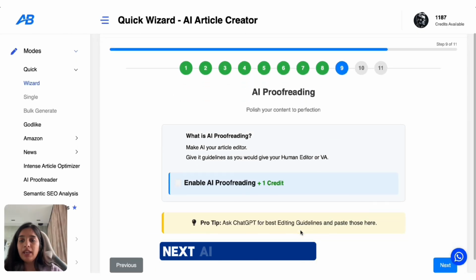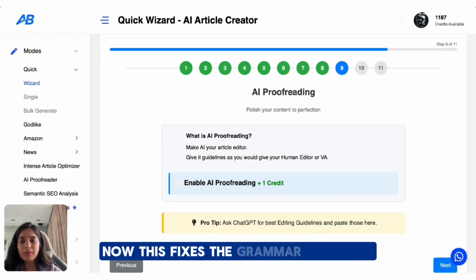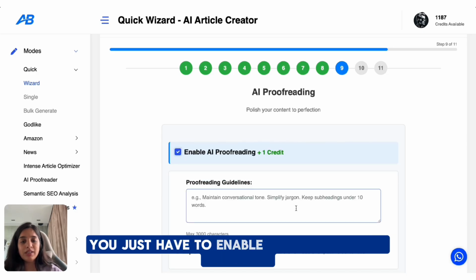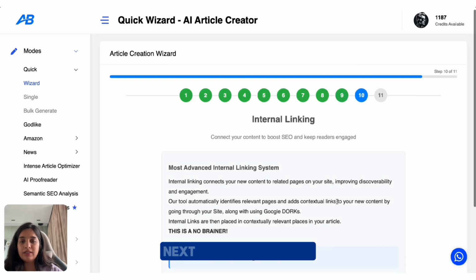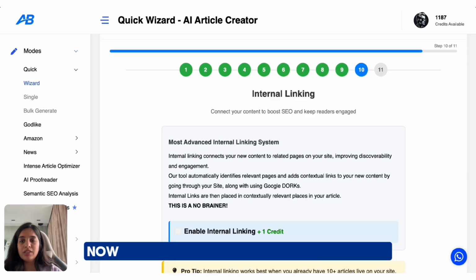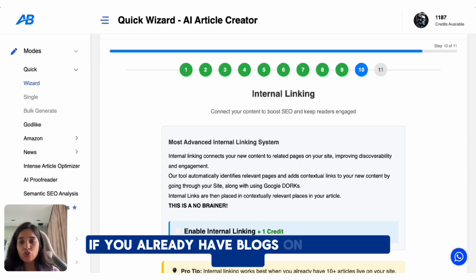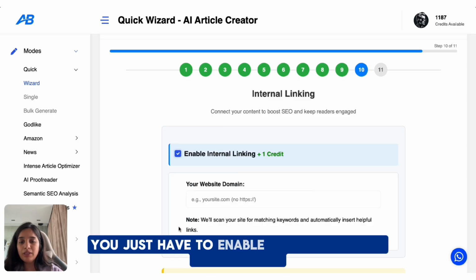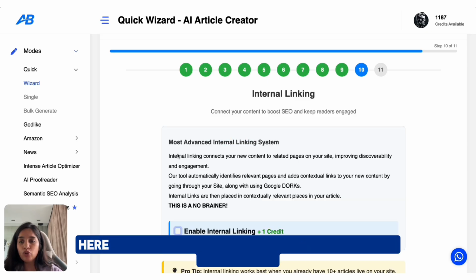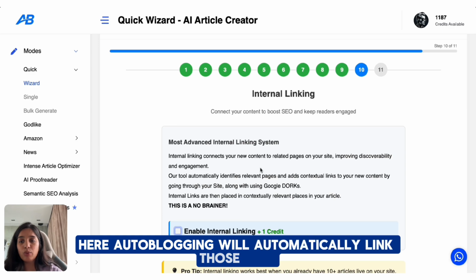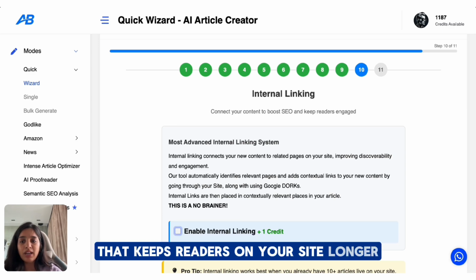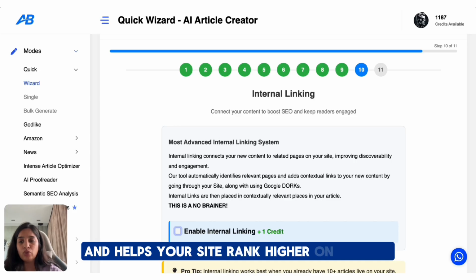Next, AI proofreading. Now this fixes the grammar and flow so you don't need to edit anything manually here. You just have to enable this and leave a note here. Next, internal linking. Now this is a great feature for SEO. If you already have blogs on topics like budget travel or travel safety, you just have to enable this and drop in your domain here. Autoblogging will automatically link those posts inside this new article. That keeps readers on your site longer and helps your site rank higher on Google.